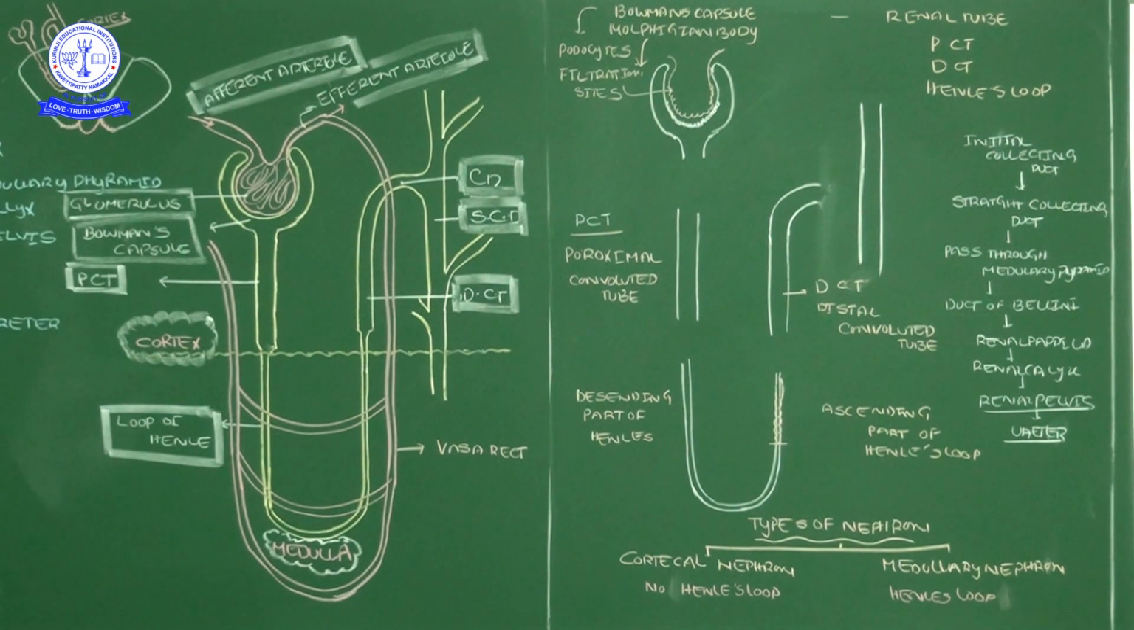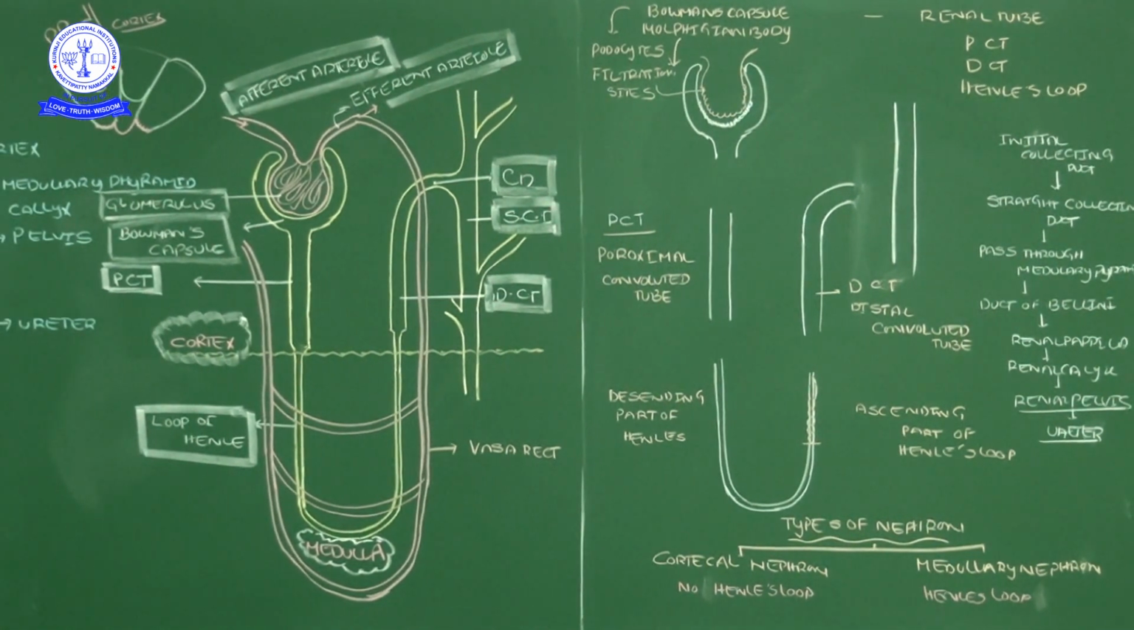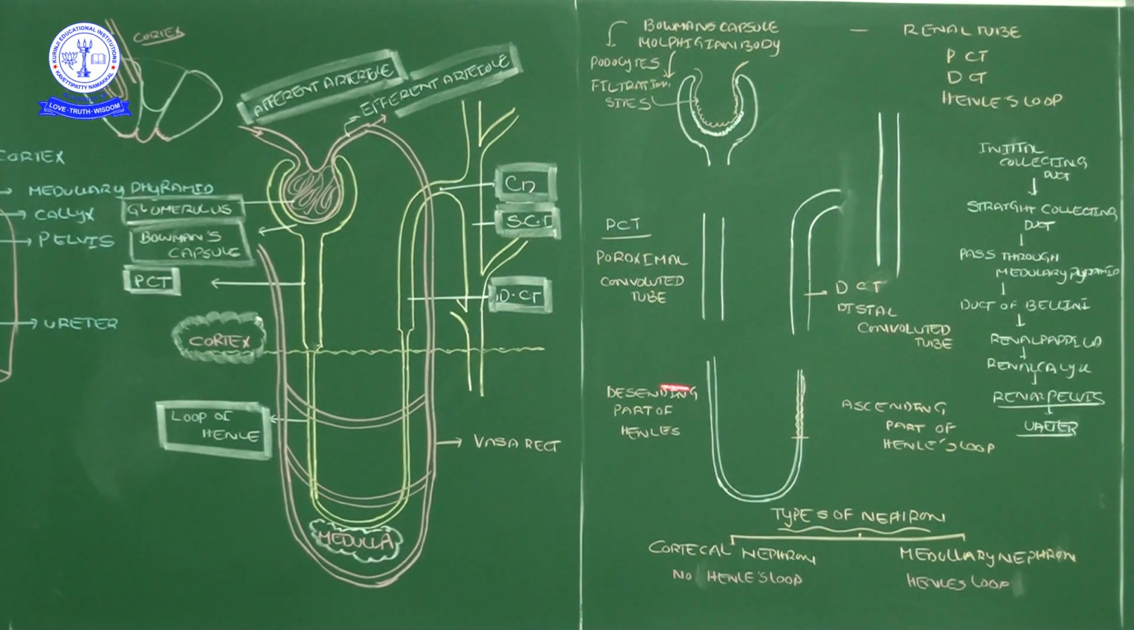When the primary urine or filtrate goes through the proximal convoluted tube, distal convoluted tube, Henle loop and straight collecting duct, slowly the essential parts are absorbed into the blood. Unessential things are excreted by the body through the urethra. How will it be excreted? I will explain the pathway.